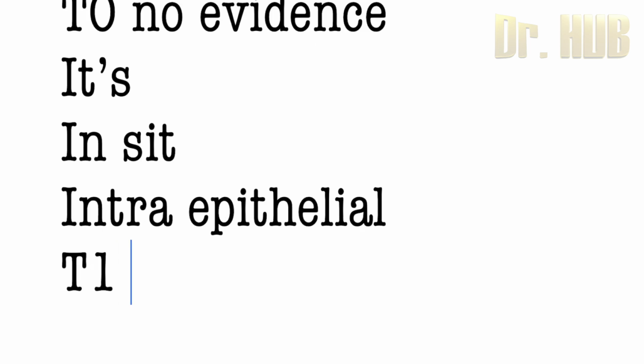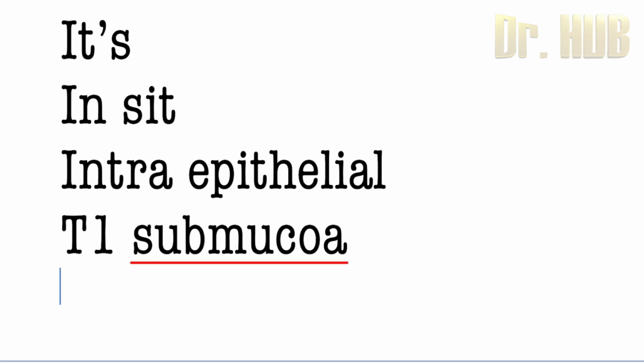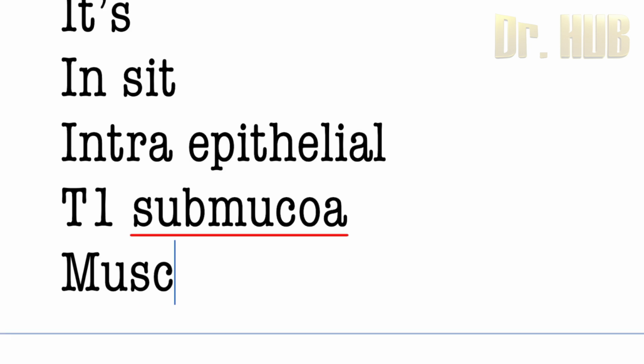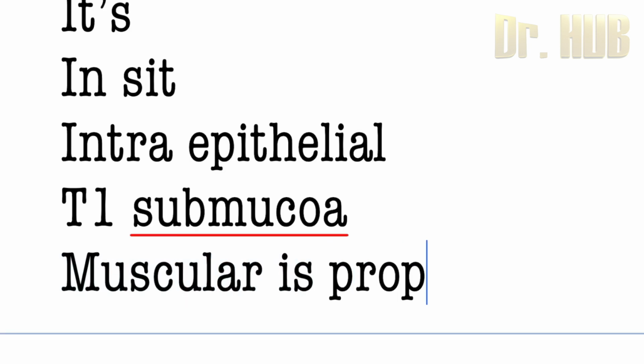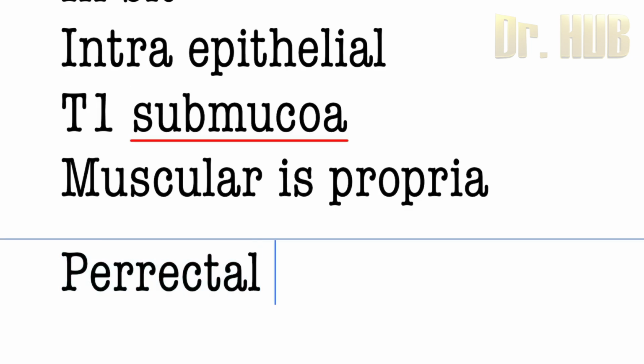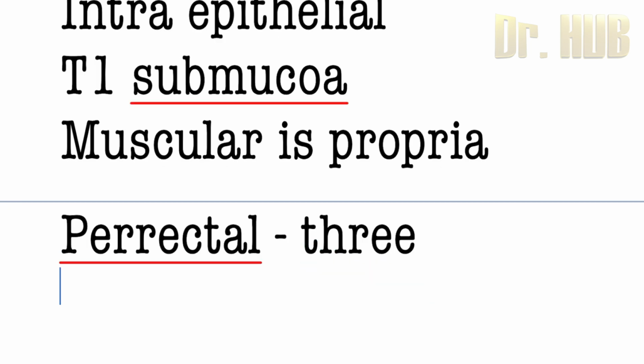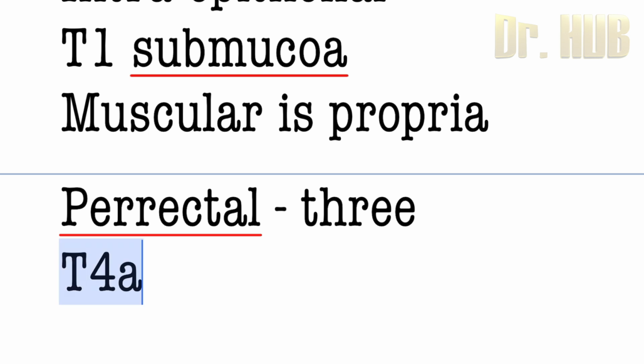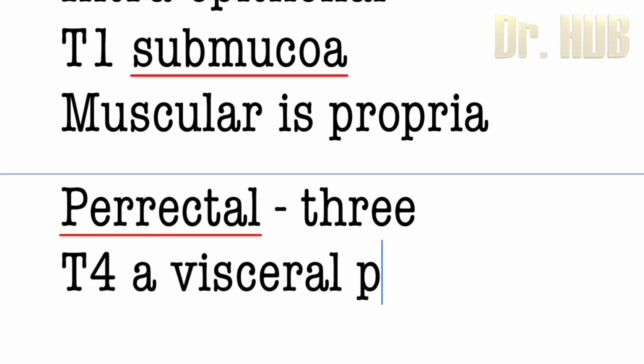Next is T1. T1 is a tumor invading the submucosa. T2 is a tumor invading the muscularis propria. T3 is penetrating through the muscularis propria into the perirectal region, the perirectal fat, that is the mesorectum. Now T4a. So what is T4a? It is a tumor penetrating the visceral peritoneum.